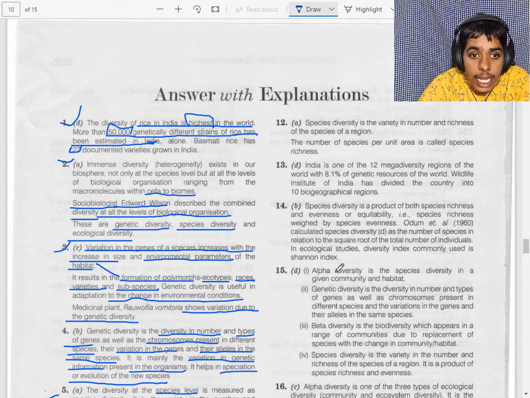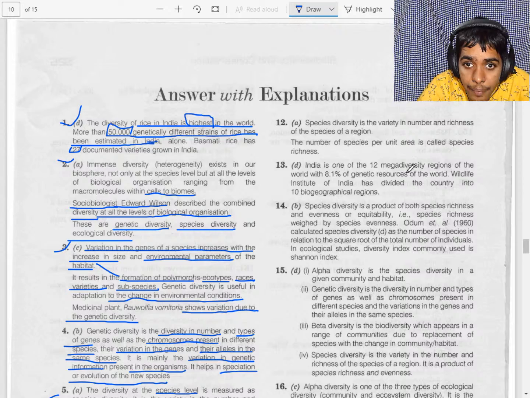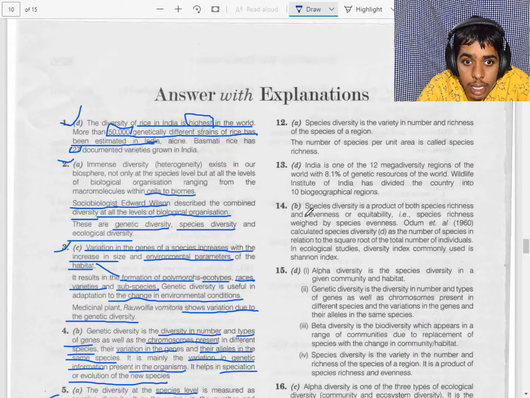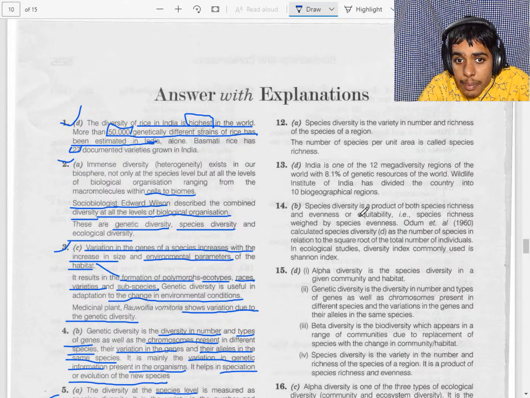So you can say that it is alpha. Here, same habitat means alpha, and total geographical area means gamma, the third one. So our answer is alpha and gamma. So our answer is A.